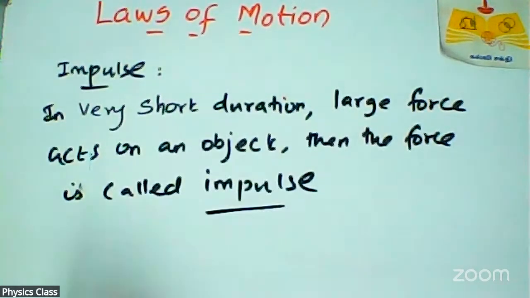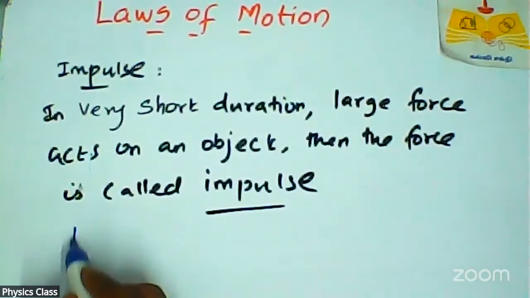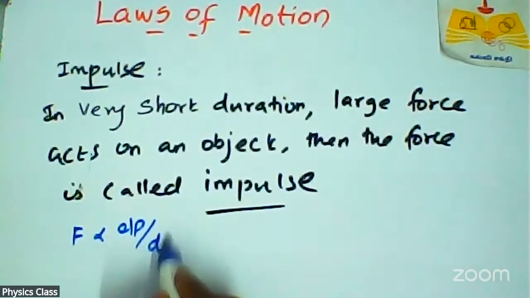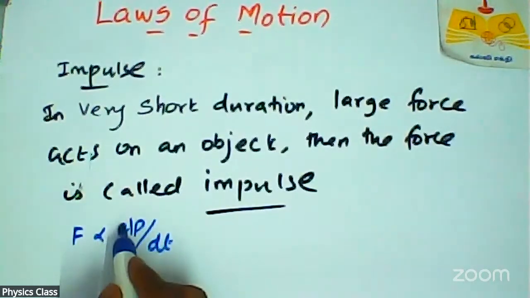Sir, in the previous sentence, you told that impulse is change in momentum. Now you are telling that impulse is a force. Any difference, sir? Yes, both concepts are the same, because force is nothing but change in momentum. Already from Newton's second law, we know that F is directly proportional to dp by dt. Yeah, that is F is equal to ma, this is the second law.